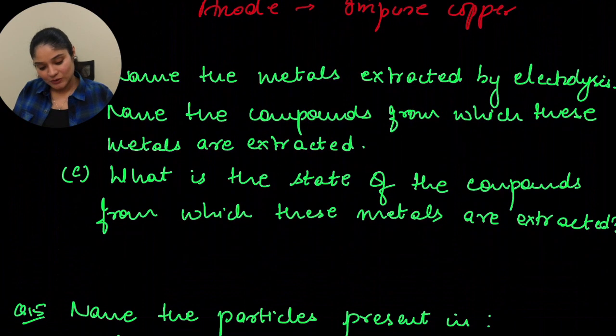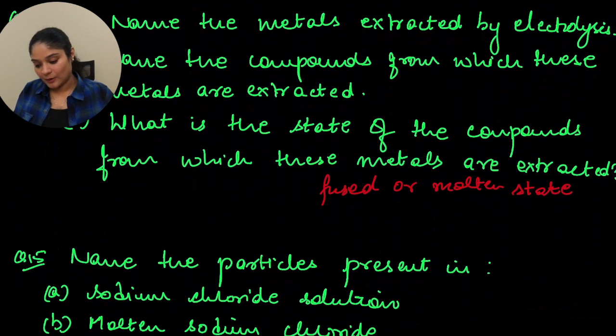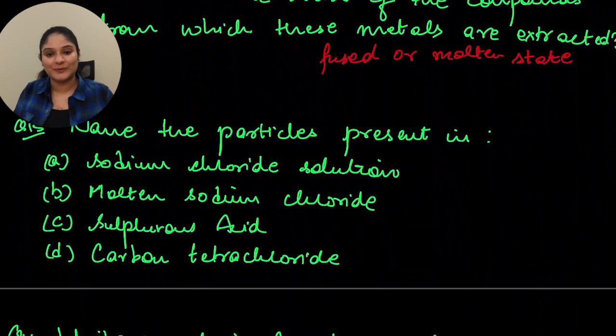Now the next question is, what is the state of the compounds from which these metals are extracted? So they should be in fused or molten state. Okay. Now let's move to next question, that is question number 15.